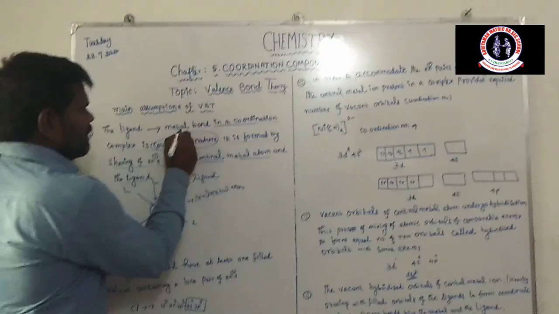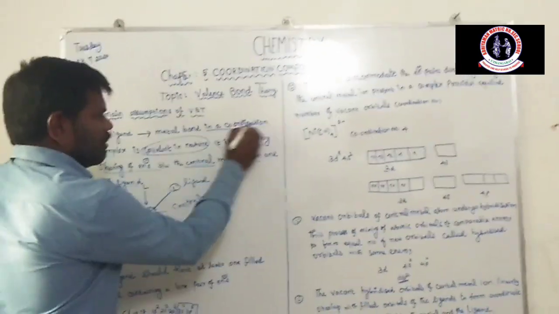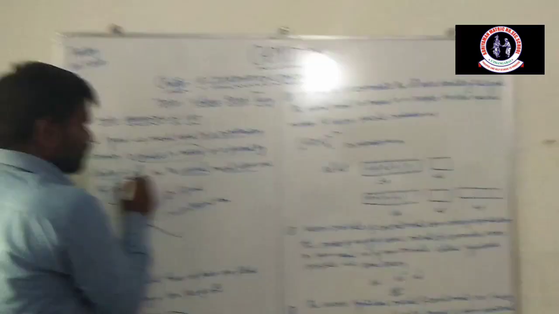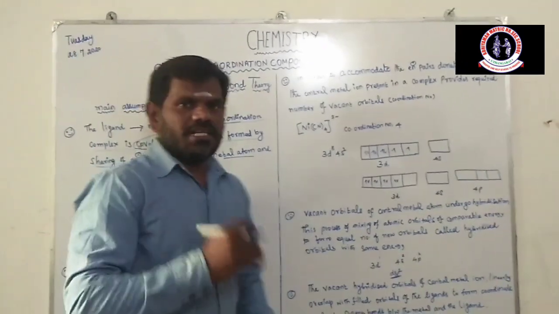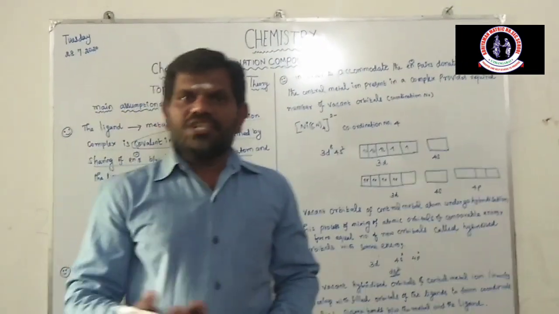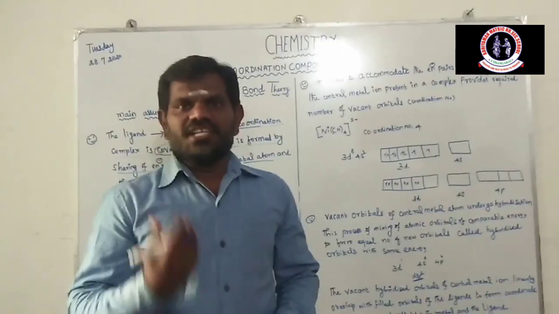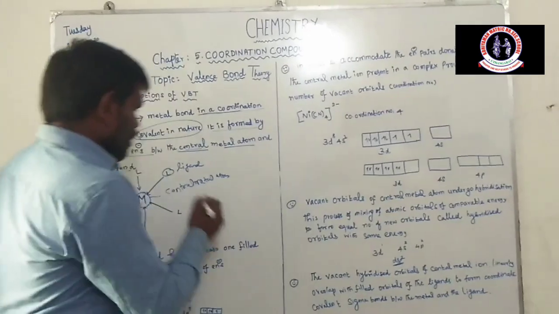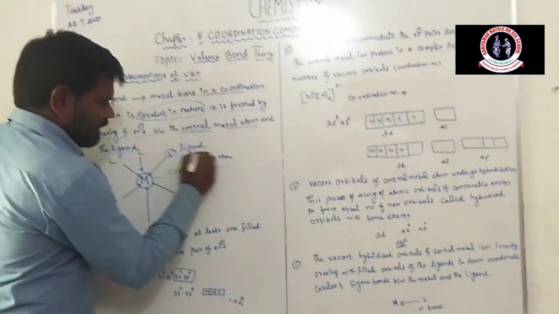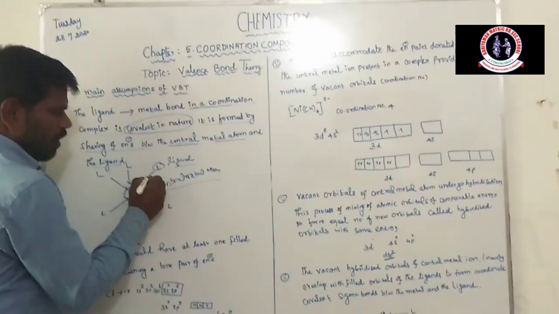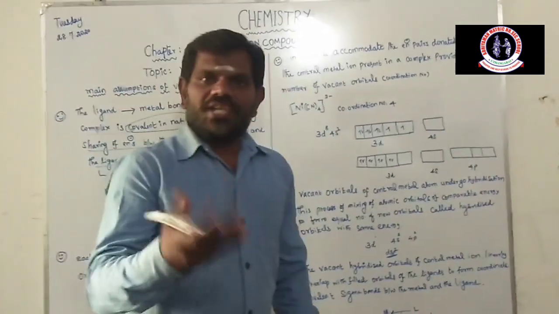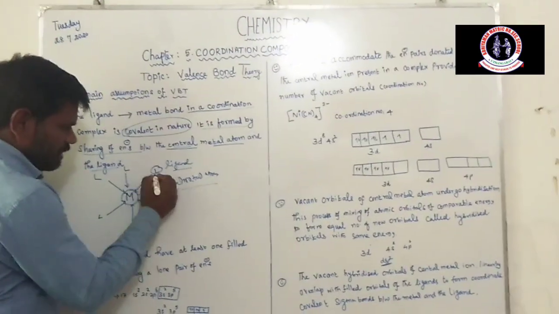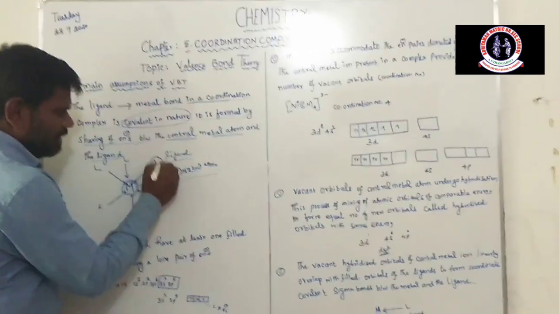The ligand-central metal bond in a coordination complex is covalent in nature. It is formed by sharing of electrons between the central metal atom and the ligand. We already know that the central metal atom gains electrons and the ligand donates electrons. Covalent means what? Sharing of a pair of electrons. Here the pair of electrons is shared between the central metal atom and the ligand.